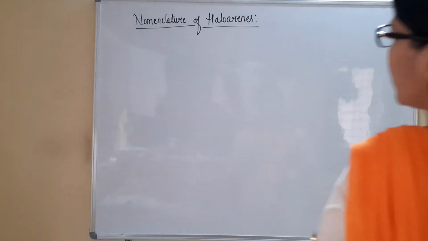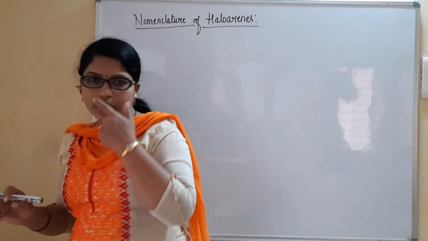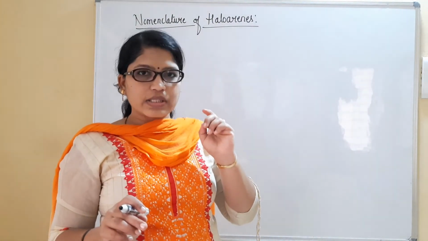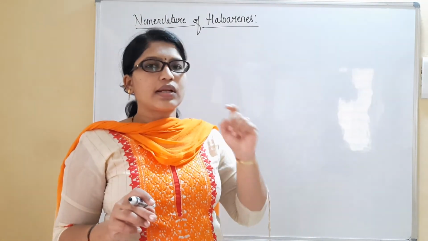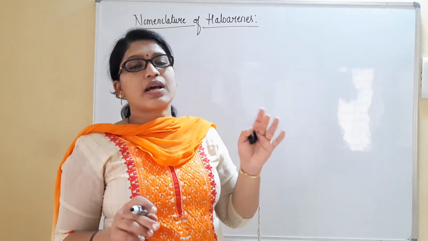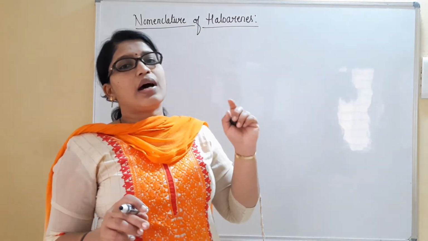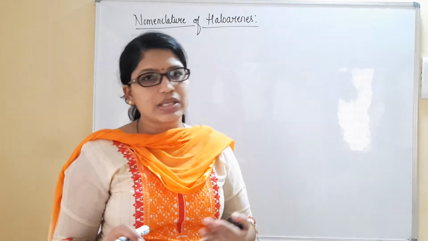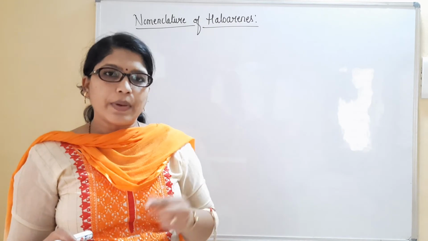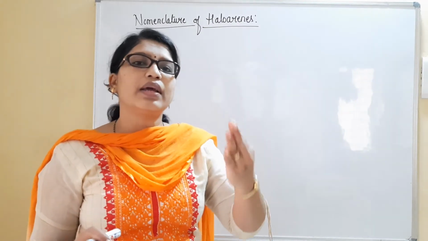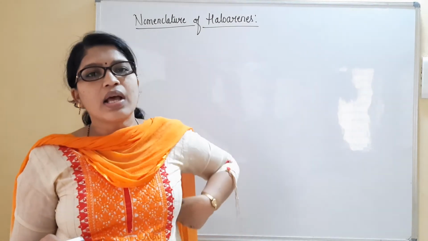So dear students, when you consider nomenclature of haloarenes, we know that for haloarenes there must be a compulsory parent molecule, benzene. To the benzene, a halogen group is directly bonded. Those are going to be considered as haloarenes. Arenes are aromatic compounds, so benzene must be the parent molecule. If the chlorine atom is not directly bonded to the benzene, they are not called arenes.